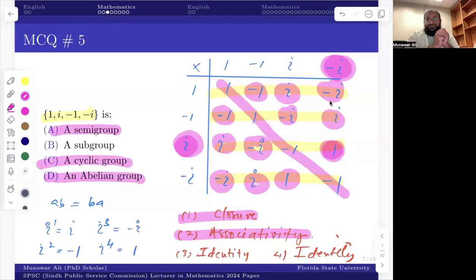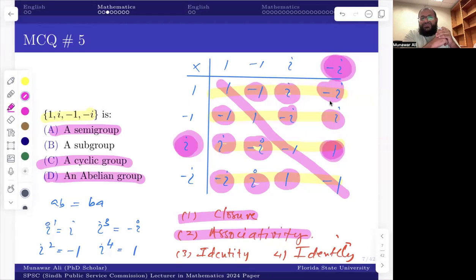Maybe you can check if we do addition, do we have an identity, which is 0? I'm not good at groups, but I'm telling you, you can check by yourself. There's no 0, so it's not a cyclic group, it's not an abelian group, it's not a semi-group.